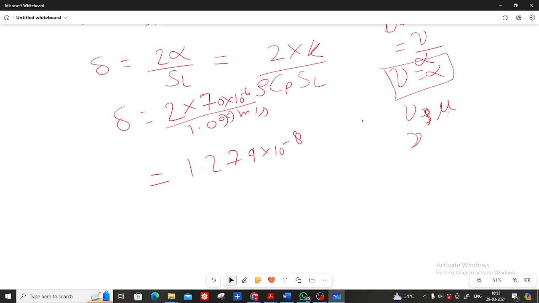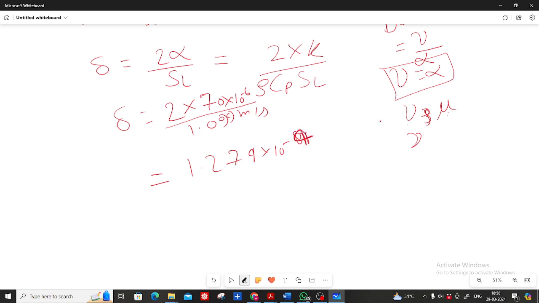Sir, I have converted the centimeter into meter. Okay, just give me a minute, I don't know where my calculator is. Sir, yes, it is 1.284 into 10 raised to minus 4. Yes, sir, correct, 10 raised to minus 4.